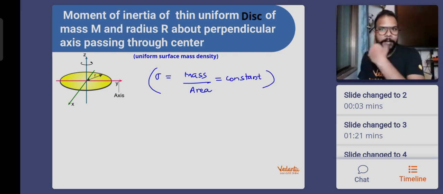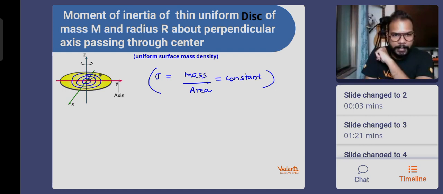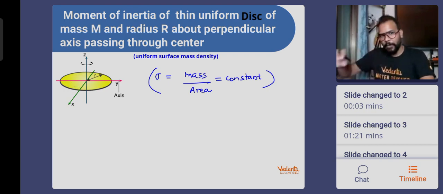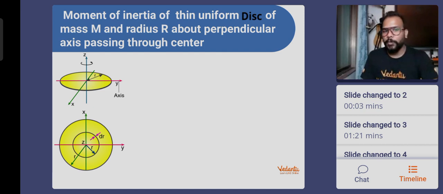Okay, so now if you remember a mosquito coil or incense stick coil, this is actually made up of multiple rings starting from the center till the periphery. That means what? If I consider a ring here, then here, then here, and I keep on putting more and more and more rings one by one, the entire disk is formed. So basically, a packet of biscuits is like a disk. The biscuits are rings, and that too of different radii.